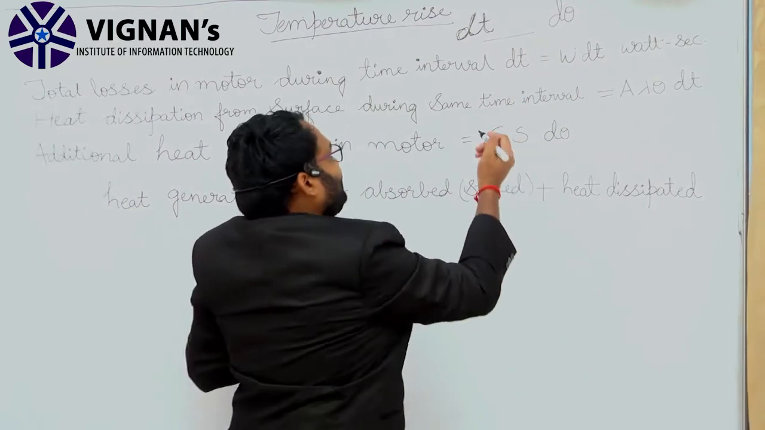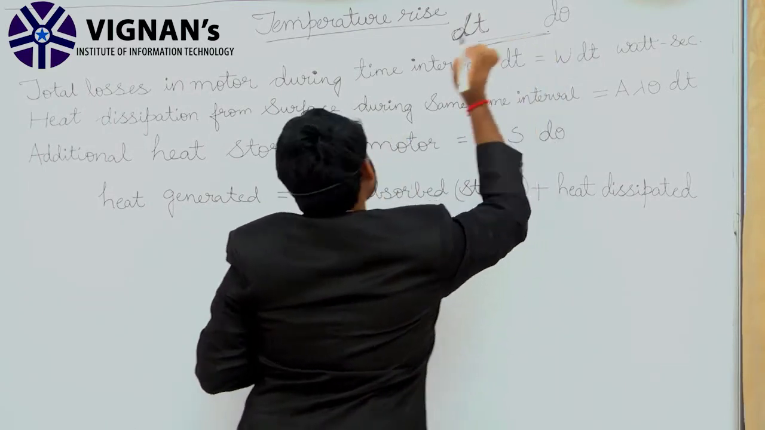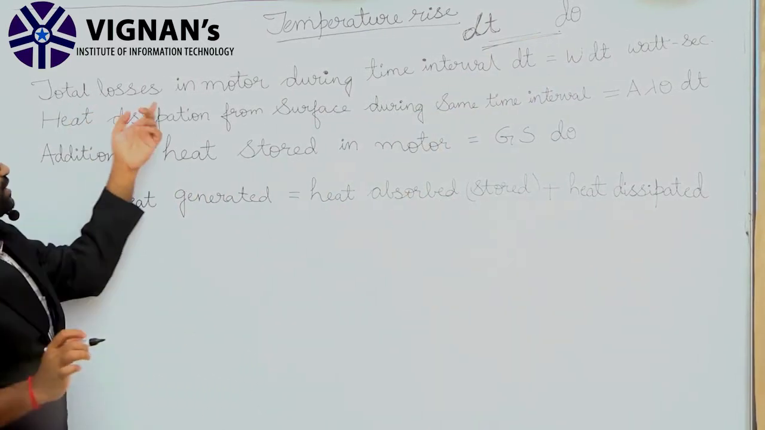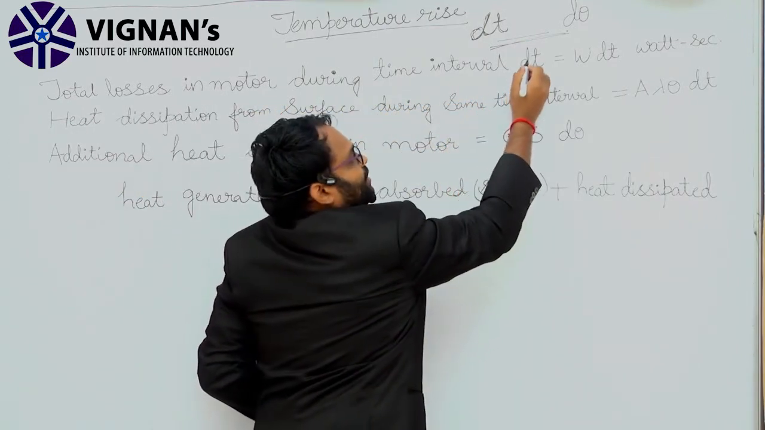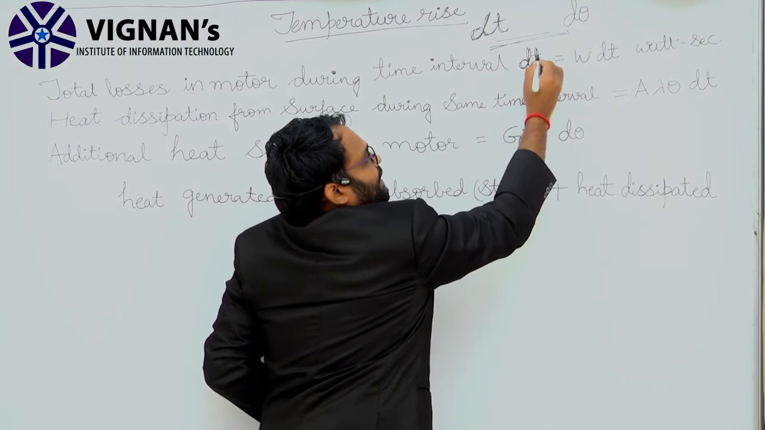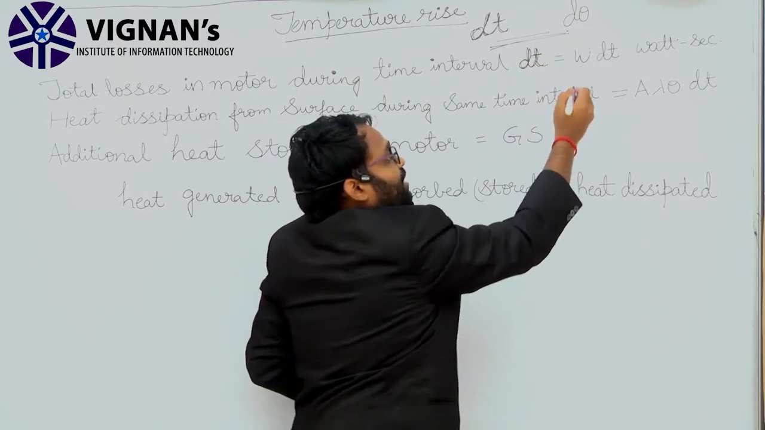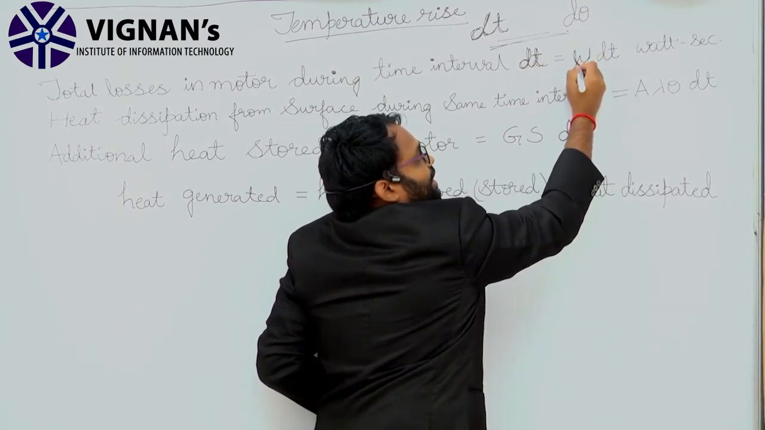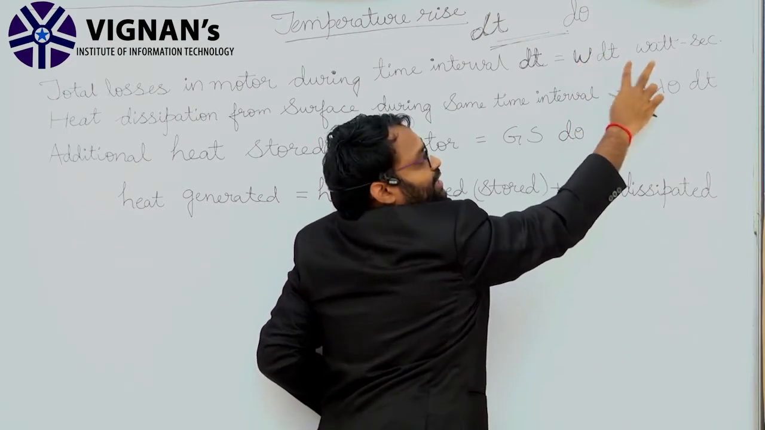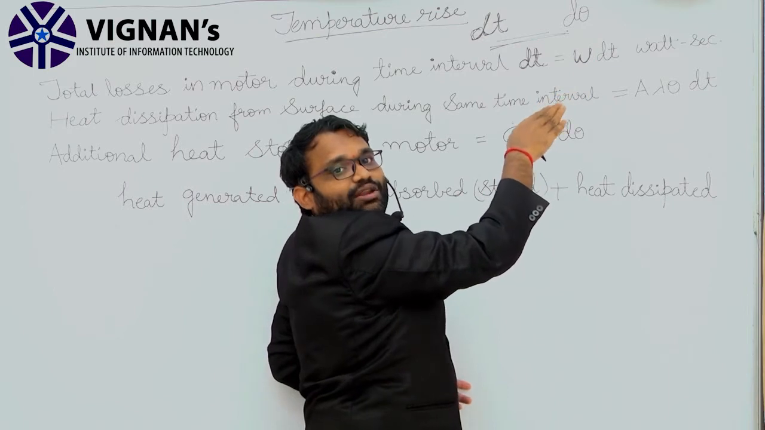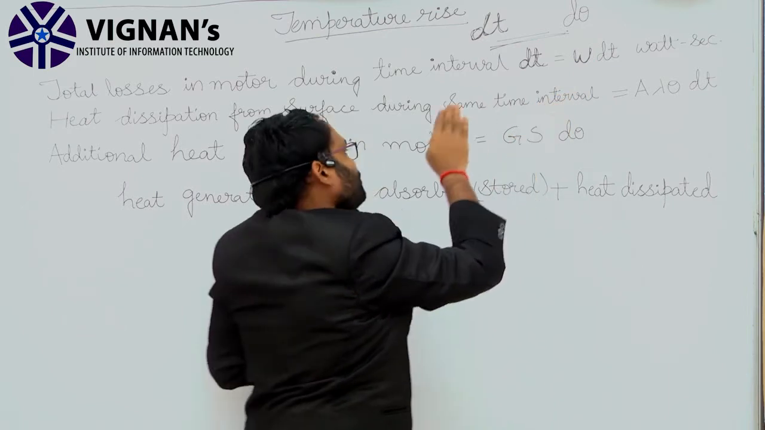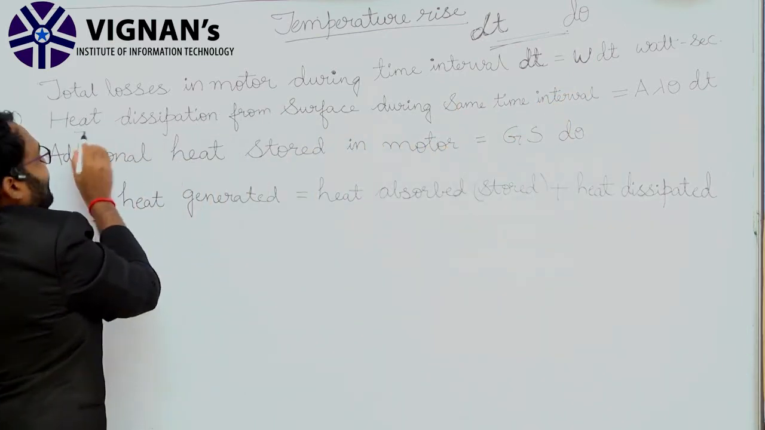Now with these constraints, we will see that the total loss in the motor during the time interval dt is equal to W into dt, that is watt-second, the total amount of loss in the particular motor.